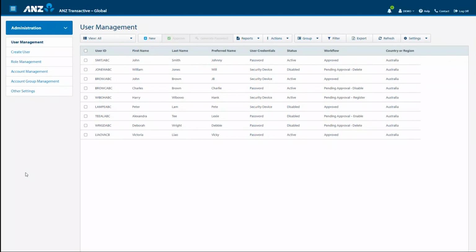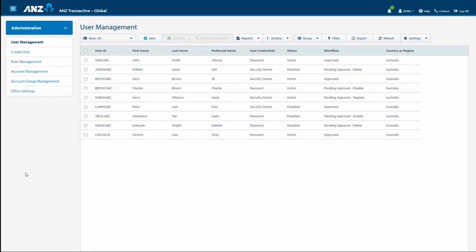Download Reports is where you can view all administration reports that have been generated, and Administration Reports allows you to create, schedule, manage, and email user reports. As you can see, my version of Transactive Global doesn't show the last 2 submenu options. However, your version will include these. Let's now take a look at each of these menus in more detail, starting with User Management.